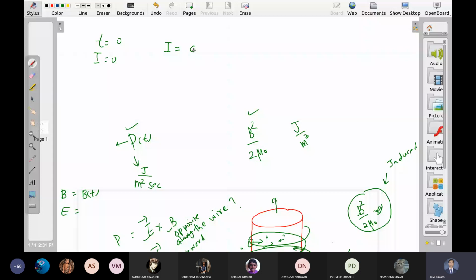And after some time, current becomes I. Now in this intermediate process, can you relate P and B square by 2 mu naught?